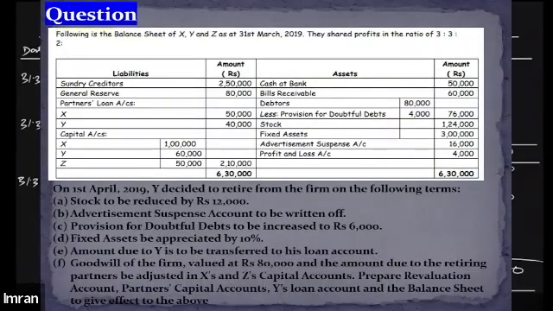And I'm giving you one question for homework as well. This question is easy, but it requires you to prepare the revaluation account, partners' capital accounts, the loan account, as well as the balance sheet. So this question is not that difficult. If you try, I think you will be able to solve it. Kindly take a screenshot of the question, please. This will be homework. Take the screenshot. Done, sir. Okay. All right then.